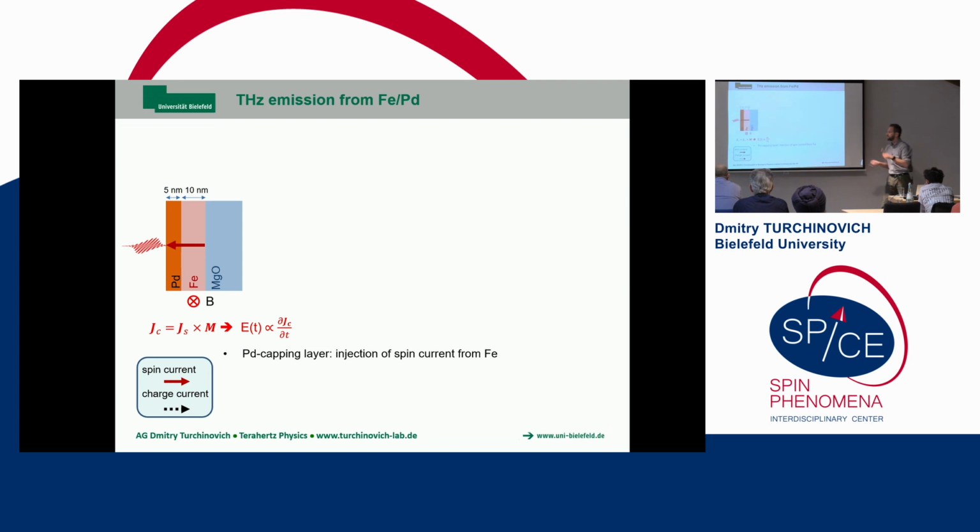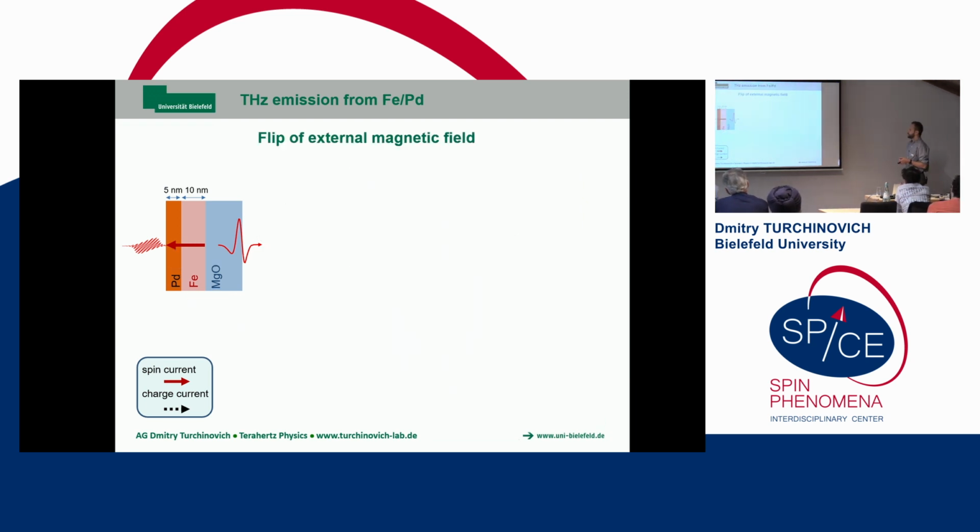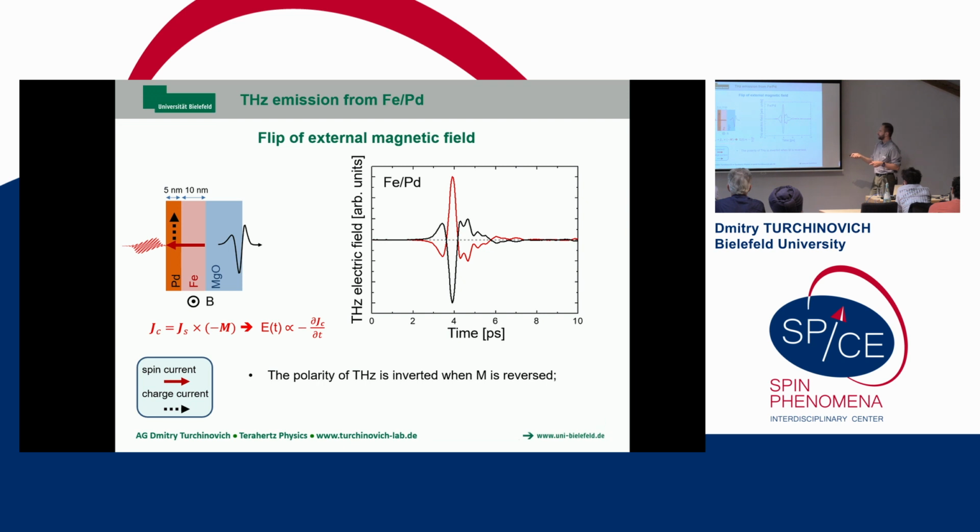And now we can play with symmetries. Here we have the spin current in the negative direction and magnetization in this direction. That produces terahertz. We detect terahertz coherently with electro-optic sampling, and then we save the time trace. Now we change the direction of the magnetic field, which changes the sign of this vector, and we see that the terahertz emission also flipped its sign. So clearly this terahertz emission is related to the magnetic order in the sample.